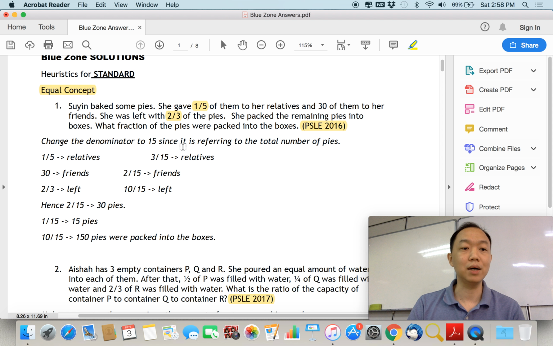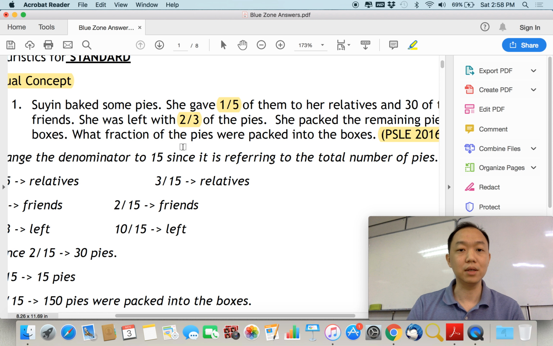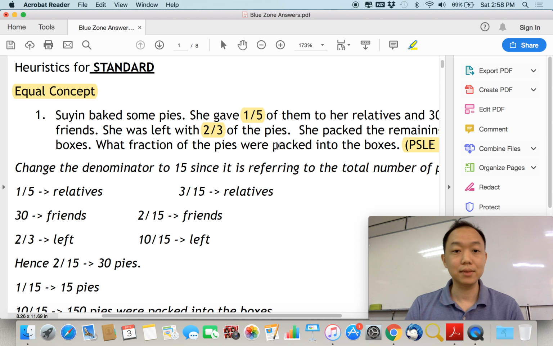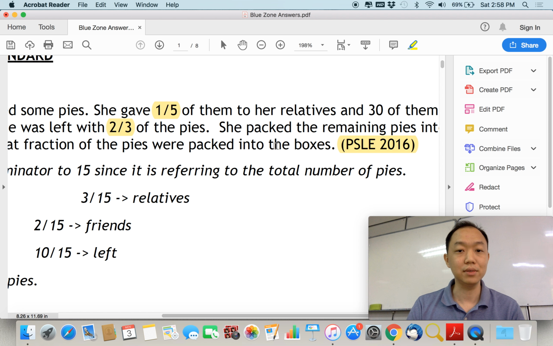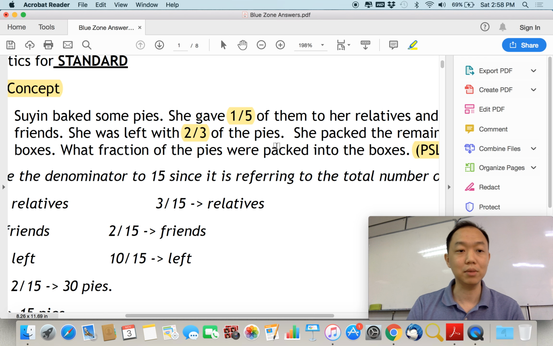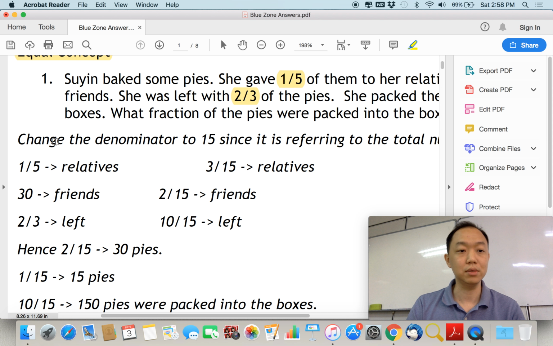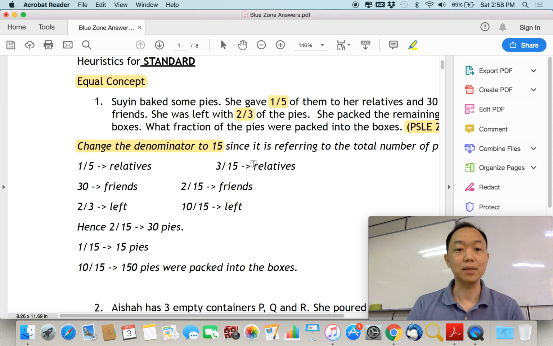So what do we mean by equal concept? In this particular question, you have to realize that the 5 and the 3 are referring to the total number of pies. Once you realize that, you have to make them equal. So we change the denominator to 15, so it is referring to the total number of pies.